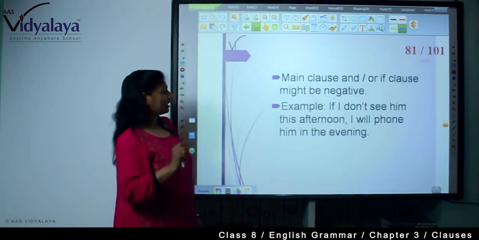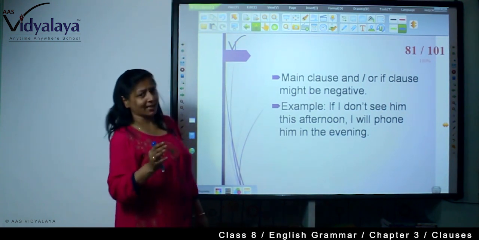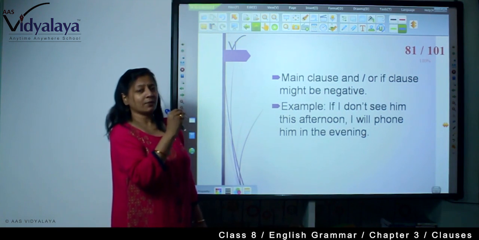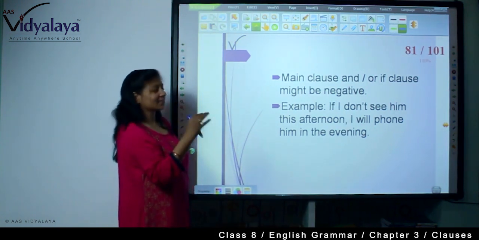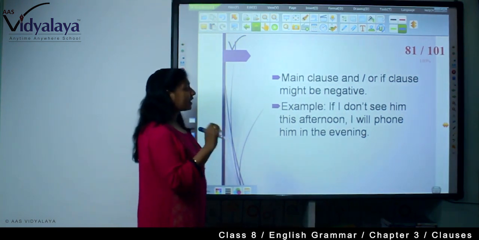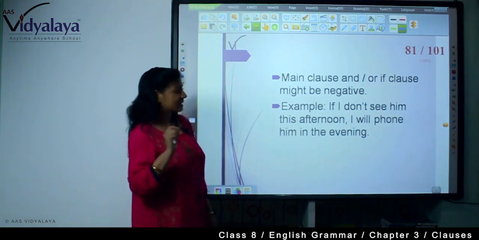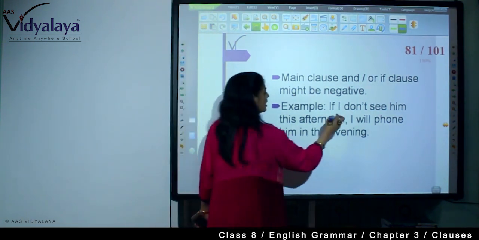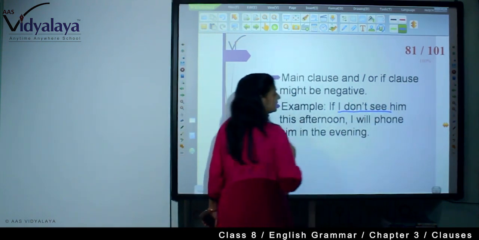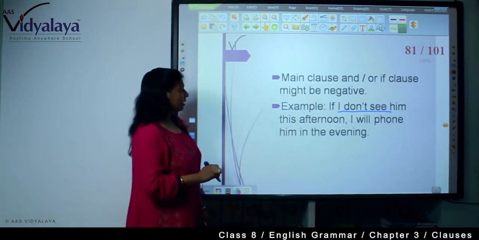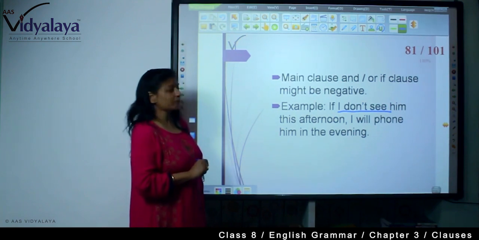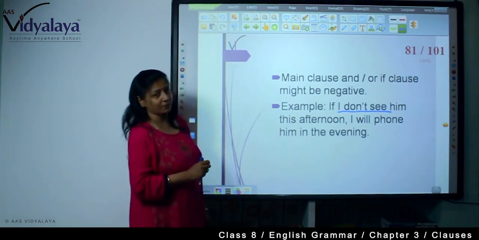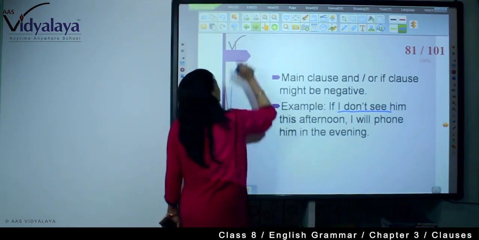Main clause and or if clause might be negative. In the earlier slide you have seen a positive. Now you are seeing the negative. If I don't see him this afternoon, I will phone him in the evening. If I don't see, this is the negative, so I will phone him in the evening. So here you are seeing the main clause and or if clause can be negative also.